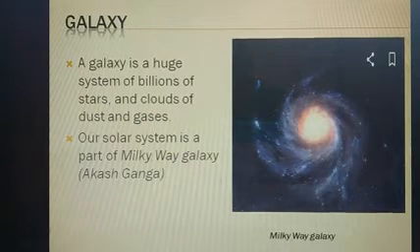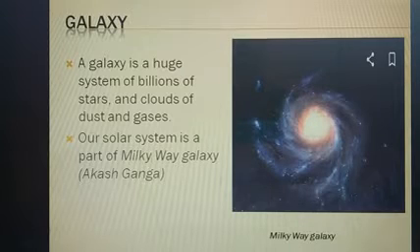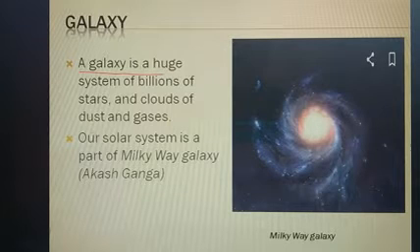Now the next topic, that is the galaxy. What is a galaxy? Let's see. A galaxy is a huge system of billions of stars and clouds of dust and gases. This is the definition of galaxy. I'm repeating again: a galaxy is a huge system of billions of stars and clouds of dust and gases.